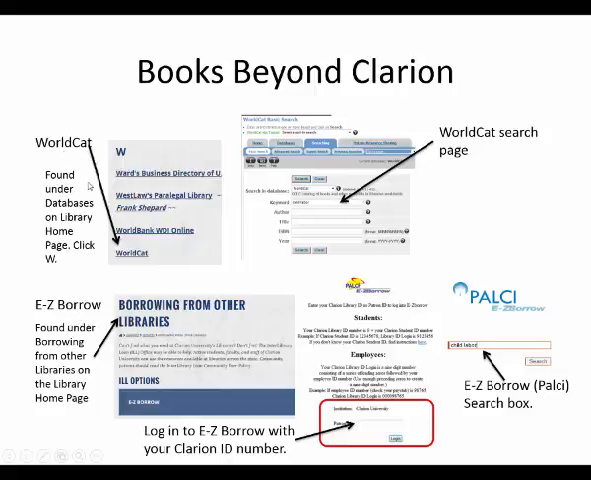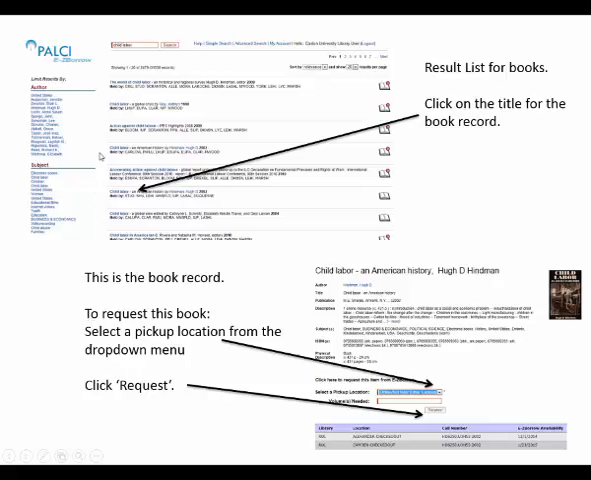WorldCat is found under the databases and W. EasyBorrow is found on the library homepage under borrowing from other libraries. So we're going to look at EasyBorrow. This is the EasyBorrow page. I did a search there. I put child labor in, and these are the books it brought up. When I click on the title of the book, down here on the right side, it brought up the book record. And in the middle here is where I'm going to request this book.